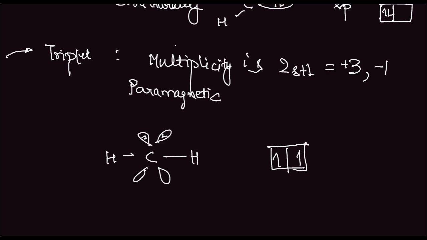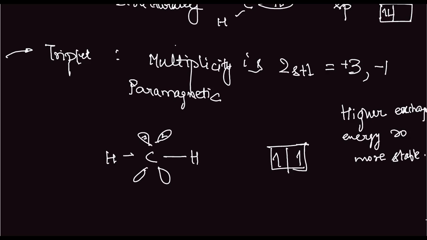According to Hund's rule, triplet carbene is more stable because of higher exchange energy. Triplet is more stable than singlet carbene. The exception is when M plus groups are introduced in the system, then singlet carbene becomes more stable than triplet carbene.